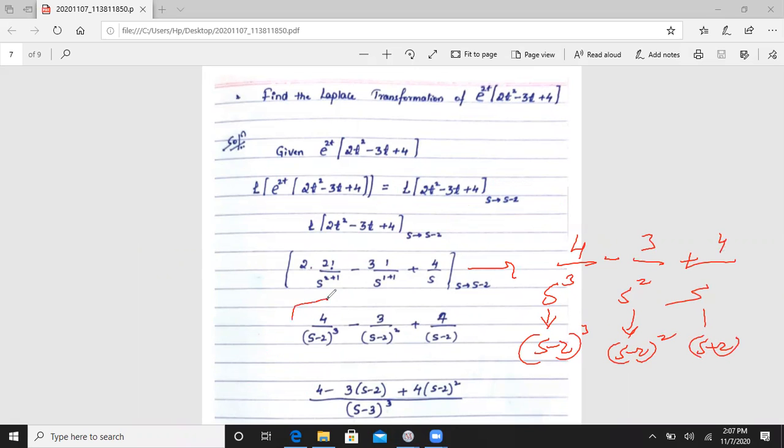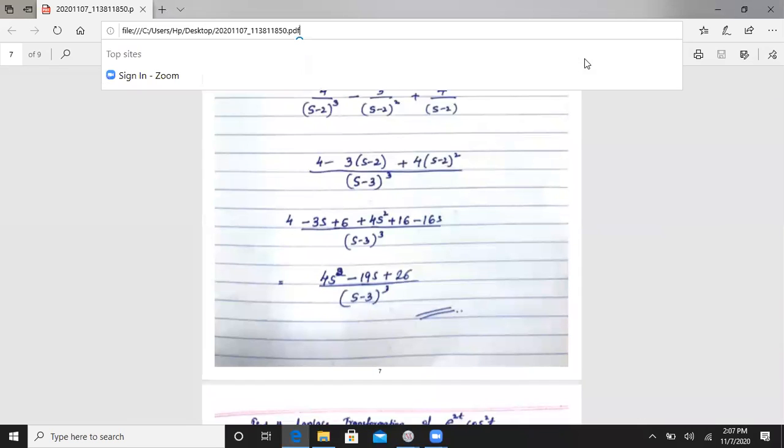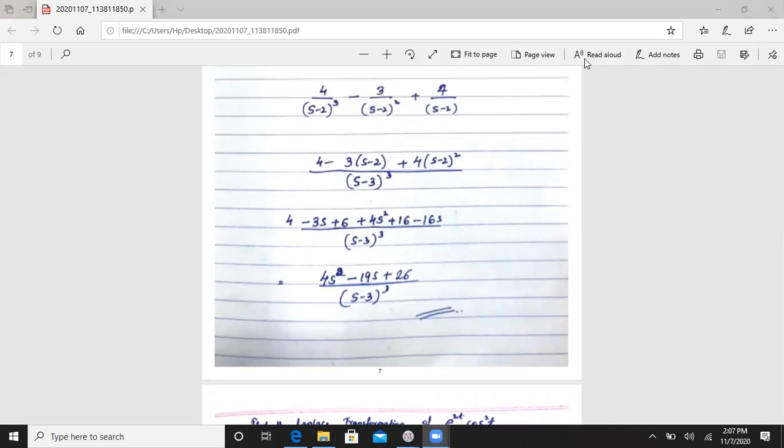That means 4 divided by s minus 2 whole cube minus 3 divided by s minus 2 whole square plus 4 divided by s minus 2. When we simplify this function, we will get our answer. When we take the LCM, it is s minus 2 whole cube.